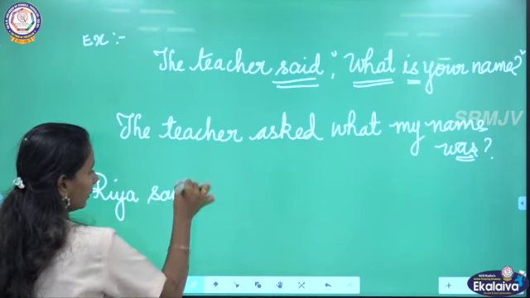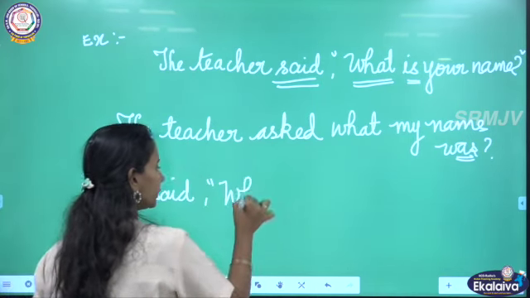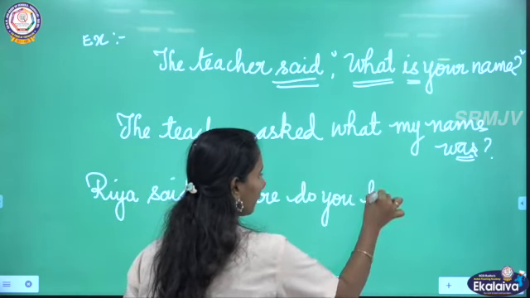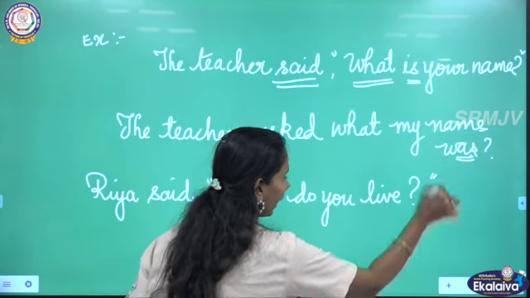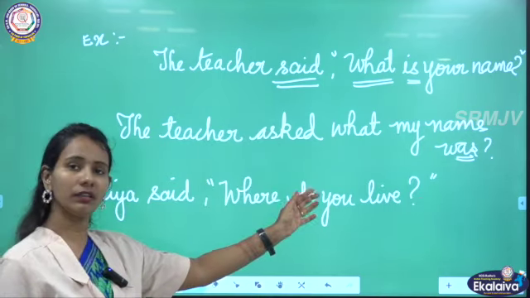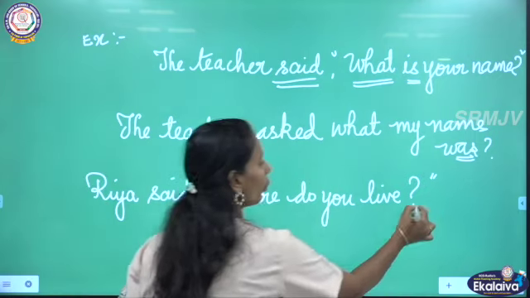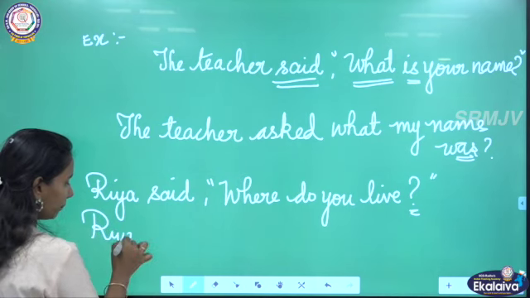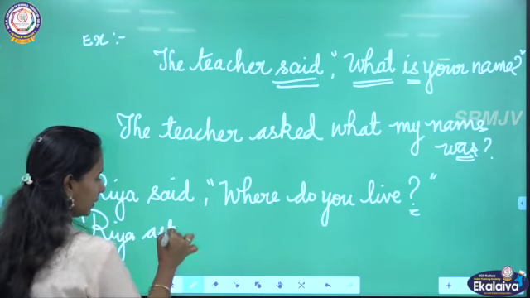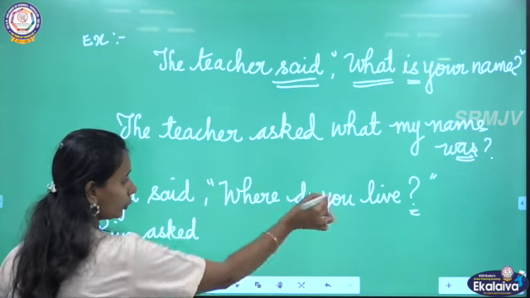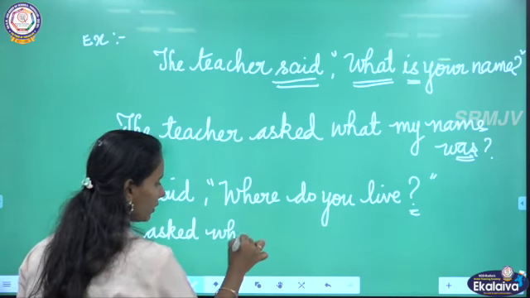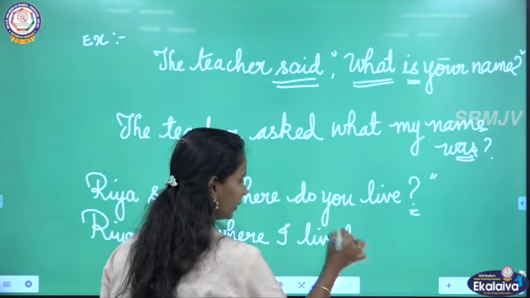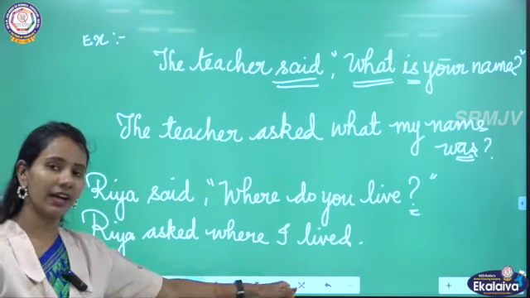Riya said, "Where do you live?" And moreover, when you change this from direct speech to indirect speech, you have to omit the question mark. Okay, children? Riya asked where I lived.